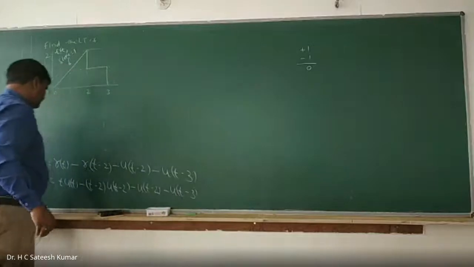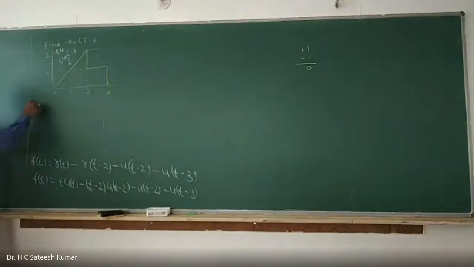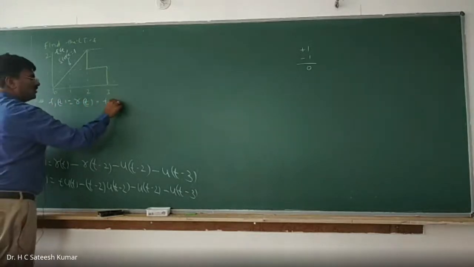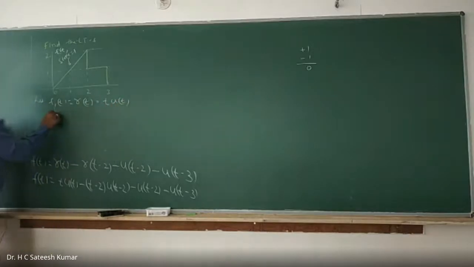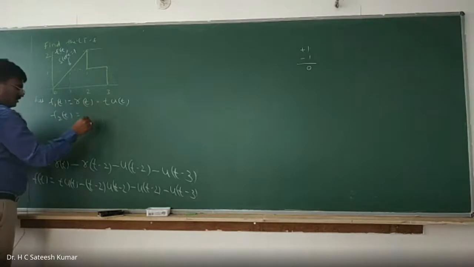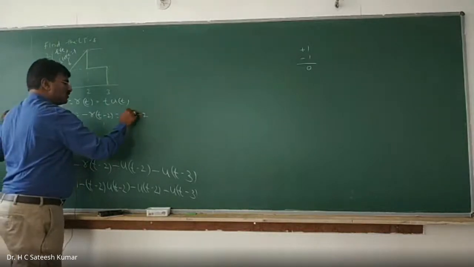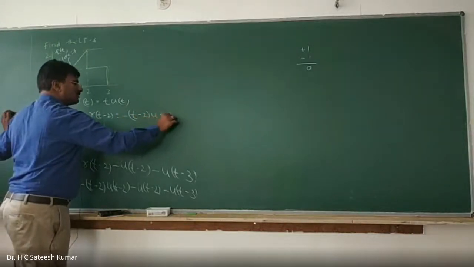Okay, right. In the examination, what should you do? Let f1 of t be equal to R of t. R of t is nothing but t into u of t. F2 of t is equal to minus R of t minus 2, which is nothing but minus of t minus 2 into u of t minus 2.